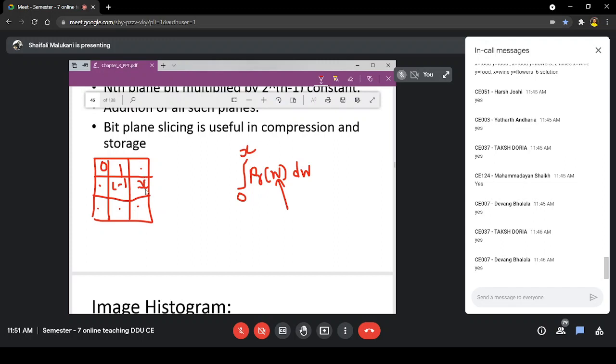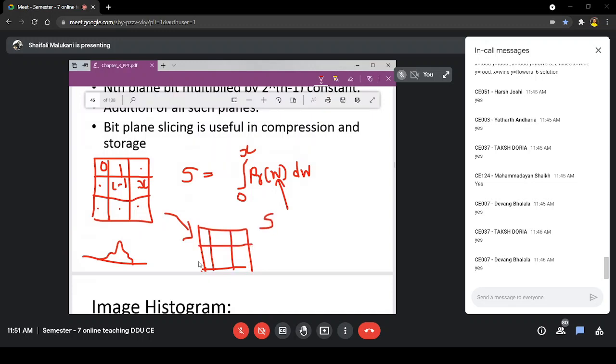Currently I am checking that if my input intensity is 100, what should be my output intensity s, such that if I replace that 100 with this value s, whatever new image is created will have an equalized histogram. Currently this is my image, and it has some specific shape of histogram like this. I want to change the intensity of this image in such a way that new intensities are created. These new intensities are nothing but the s image.